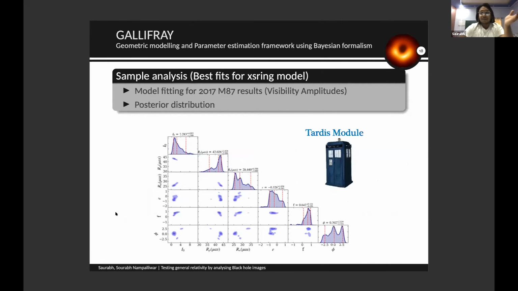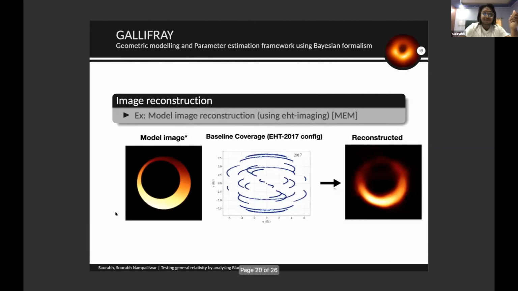And we have an internal library which can do this MCMC distribution plotting, which is corner plots. We have named it the TARDIS module, which gives our own flavor to this existing module. Although it takes a lot of time and we are still working on its efficiency, right now we have this working prototype.